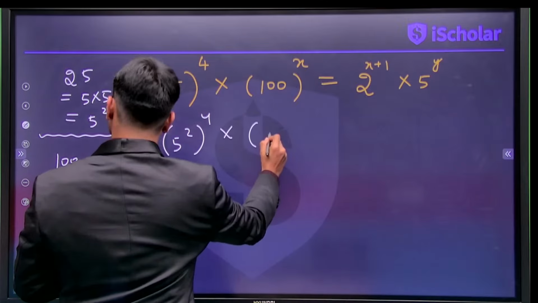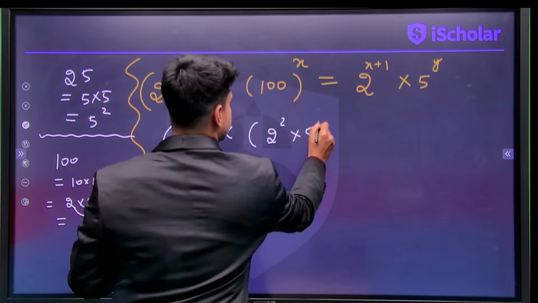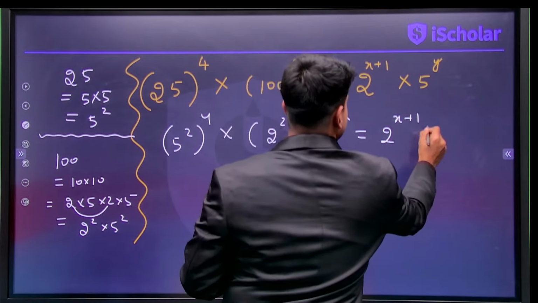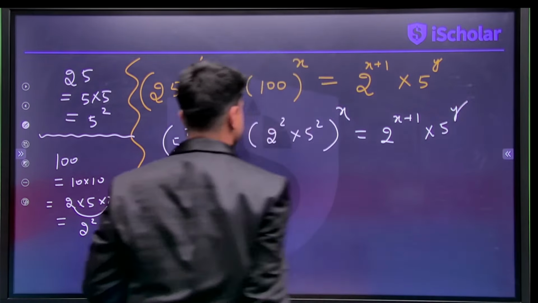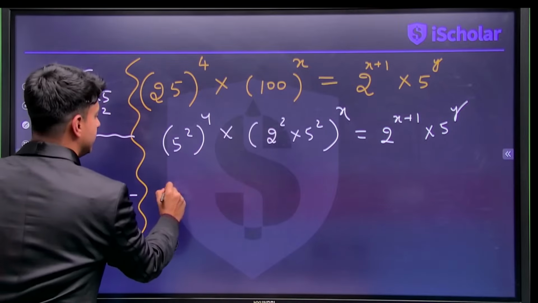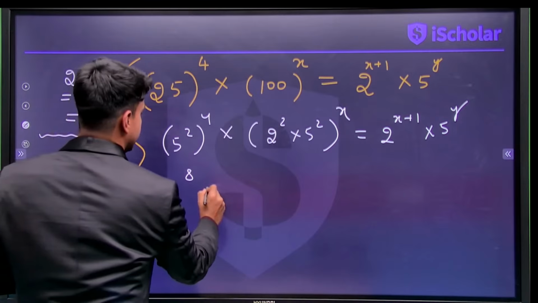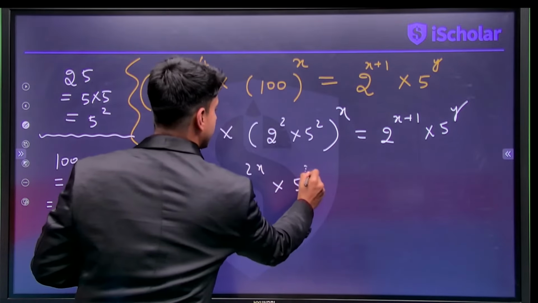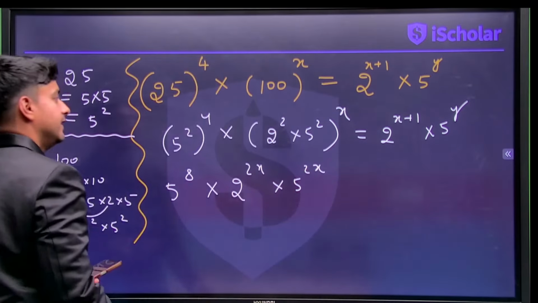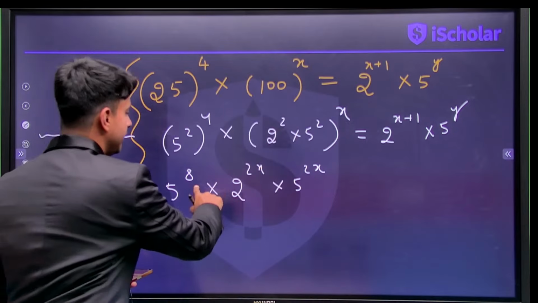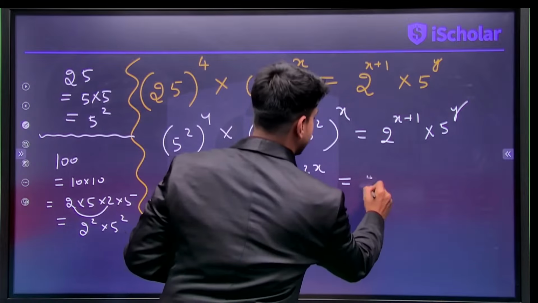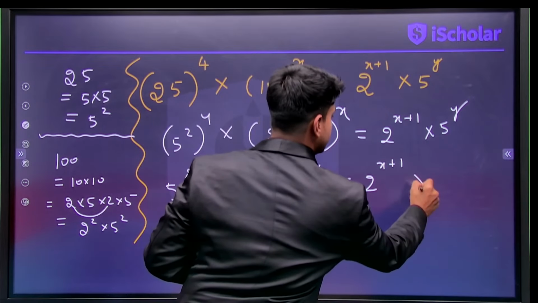Then what about this? This is nothing but 2 square times 5 square whole power x. That will be 2 power x plus 1 into 5 to the power of y. So when we compare both sides, we'll get 5 to the power of 8 into 2 to the power of 2x into 5 to the power of 2x. This x will be distributed on 2 as well as on 5, and we'll get 2 to the power of x plus 1 into 5 to the power of y.